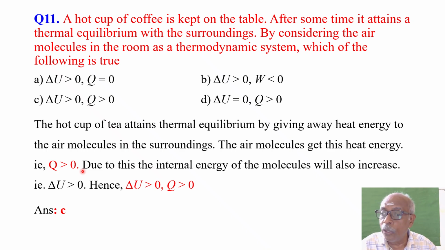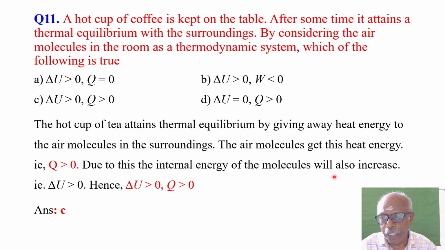Where does the heat energy go? It is utilized to increase the internal energy of the gas molecules. U is the internal energy of the gas molecules. When Q is converted into heat energy of the molecules, its internal energy will increase. It means delta U is also positive, not negative. There is no decrease in internal energy but only an increase. So delta U is also greater than 0.